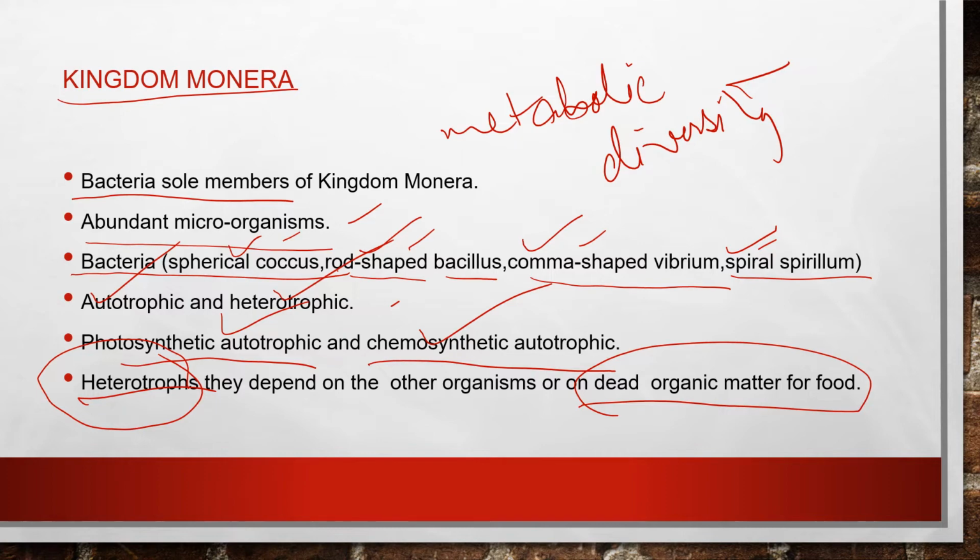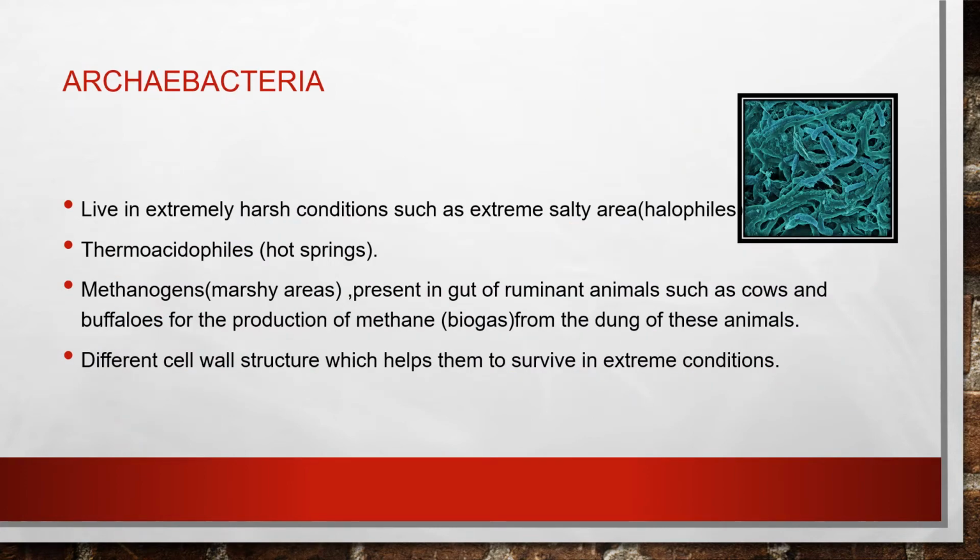Just a quick revision, and I have made the notes in a very simple manner so that you will learn each and everything. And the heterotrophs depend on other organisms or on the dead organic matter. Now we are going to discuss the main types of bacteria which are under this kingdom Monera. Let us start. Under this Monera category, the first type of bacteria which we are taking here is the archaebacteria.